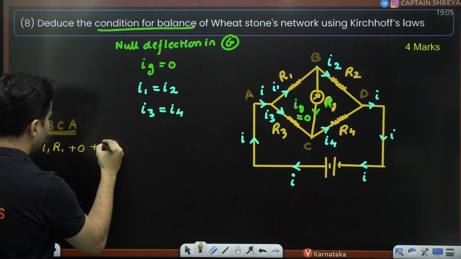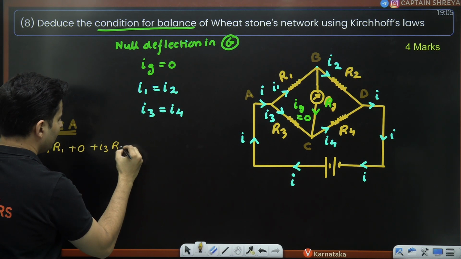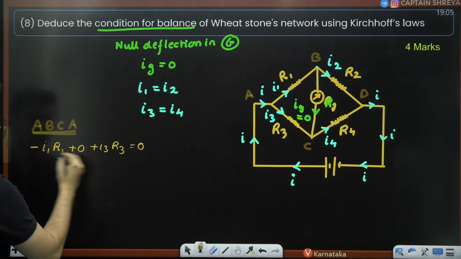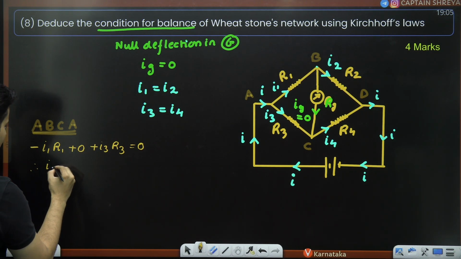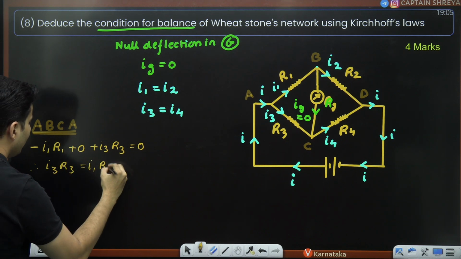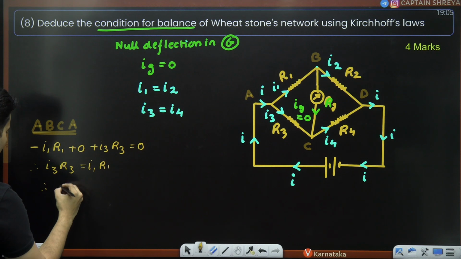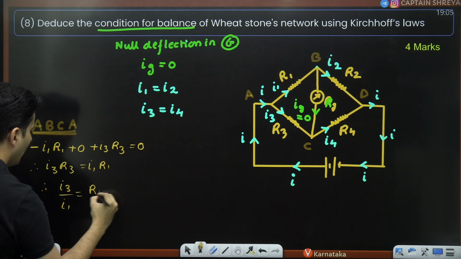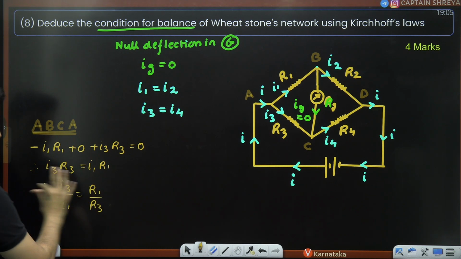So plus I3 R3. Because you are coming back to the same point, it is 0. So therefore, I3 R3, take this guy on the other side, is equal to I1 R1. Therefore, I can say I3 by I1 is equal to R1 by R3. Just keep it as it is.